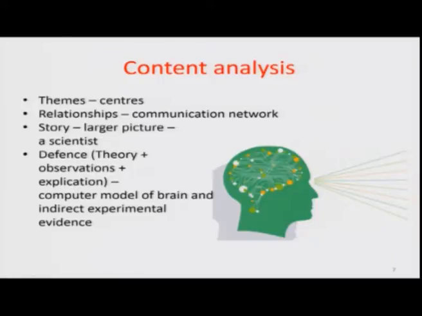Now, the analogy with a computer model of the brain would be like this: themes are like these centers, nodes, relationships are like these networks, and the story is the larger picture, that this person is a scientist, and you have to defend your computer model of the brain, and this you do on the basis of indirect experimental evidence. This is what research is.